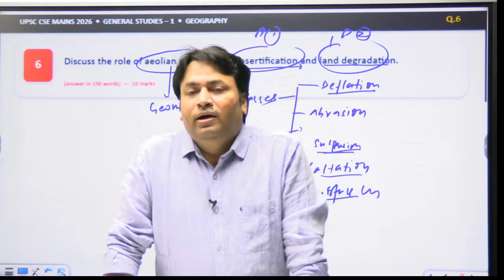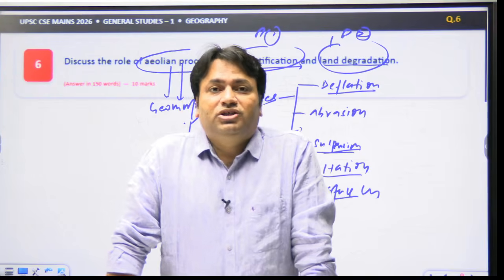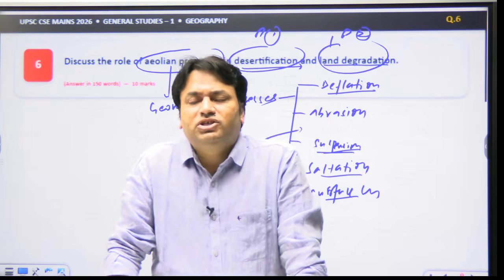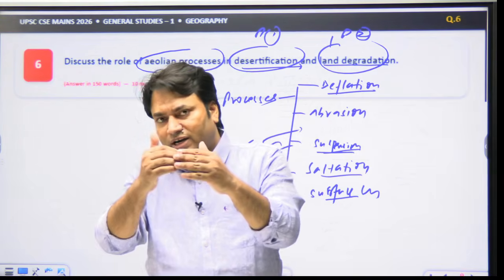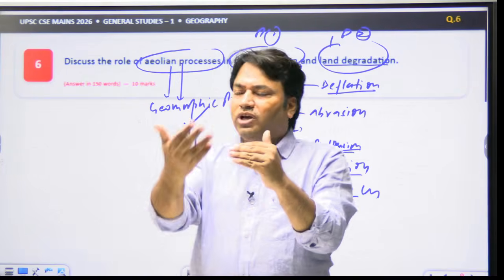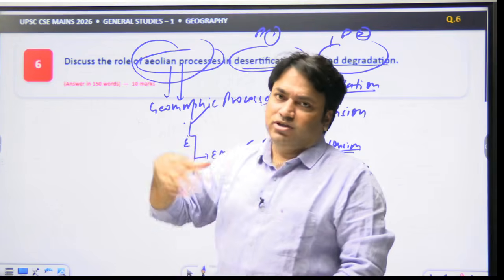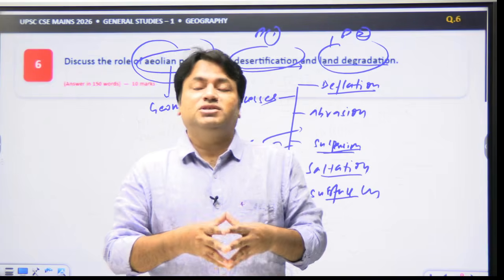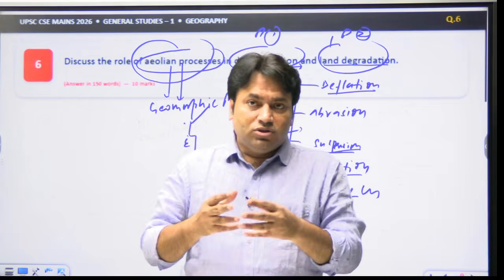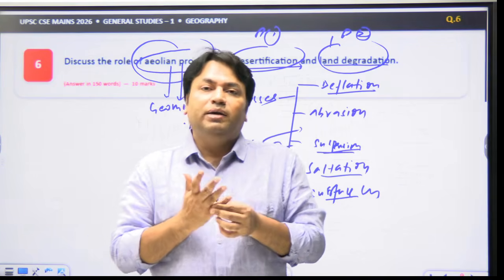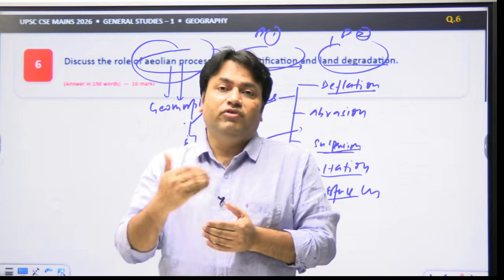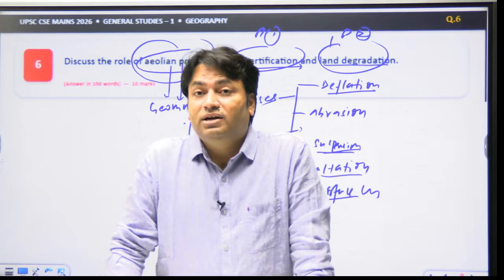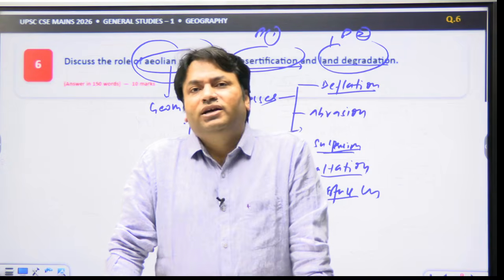Now, we have to write the answer to this question in 150 words. So while writing the answer in 150 words, we will follow a model, that is the IBC model. In the introduction, we will explain what Aeolian process is. For example, Aeolian processes involve the erosion, transportation and deposition of sediments by wind. In arid and semi-arid regions, they can become important agents of land degradation.